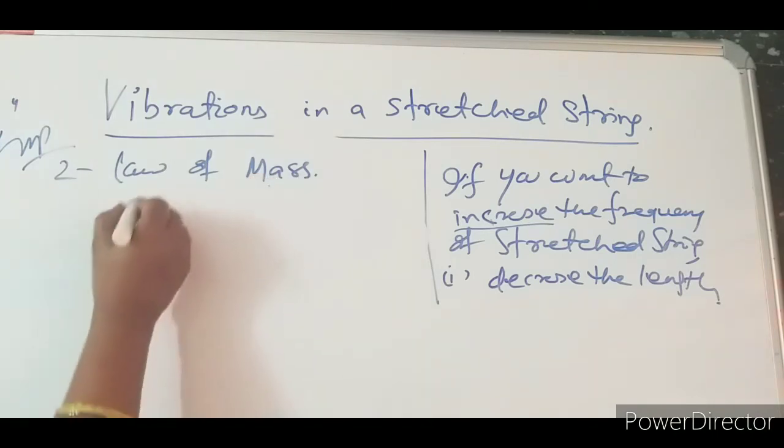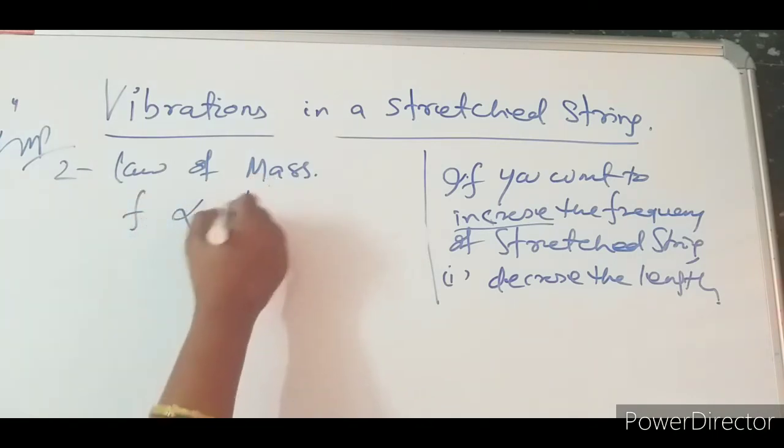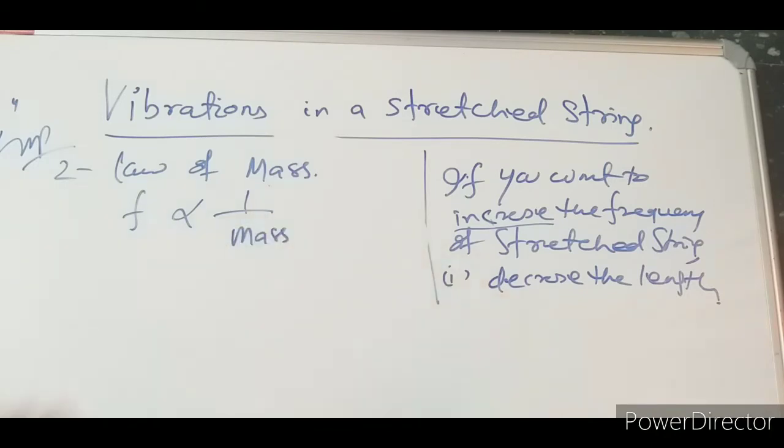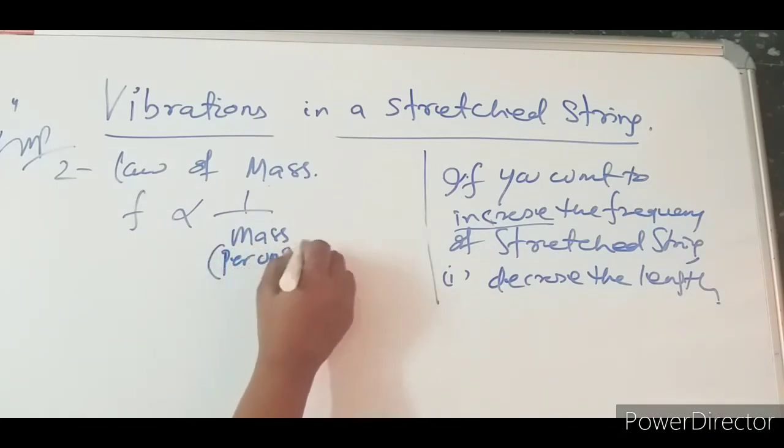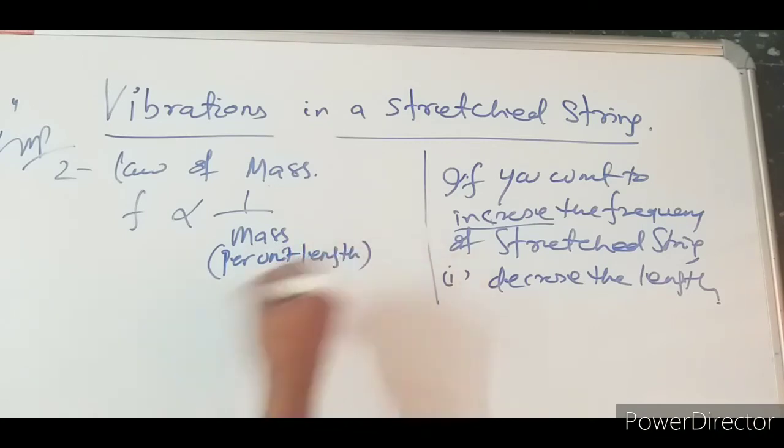So the law of mass tells us that F is inversely proportional to the mass of the body. Here when we consider the mass of the body, it means the mass per unit length. Here we can write mass per unit length. Remember this one, this is mass per unit length.